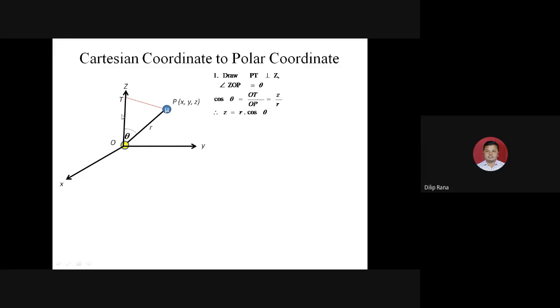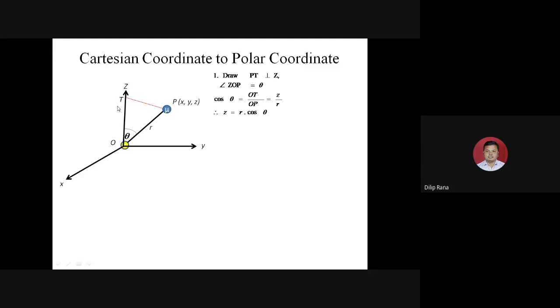If I want to determine the dimension of OT and I know the angle of this right angle triangle, I am saying right angle triangle because PT is perpendicular to the z-axis, so the side opposite this 90-degree angle is the hypotenuse. So what suggests the cosine? Cosine is the adjacent side divided by the hypotenuse. So the adjacent side will be OT divided by OP, meaning z divided by r. If I rearrange it, I get z equals r cos theta.